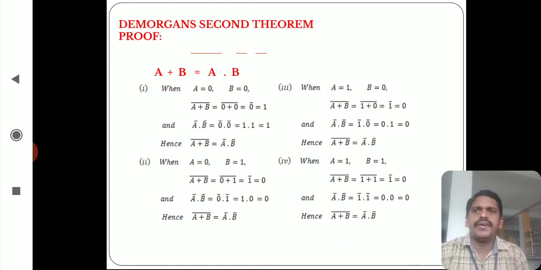And we have to verify the proof of the second theorem: A plus B whole bar equal to A bar dot B bar. In this theorem also you have to use 2 variables for 4 combinations.